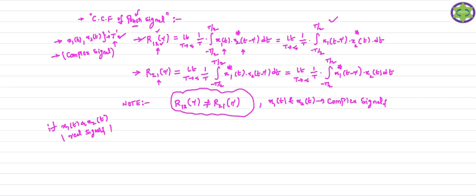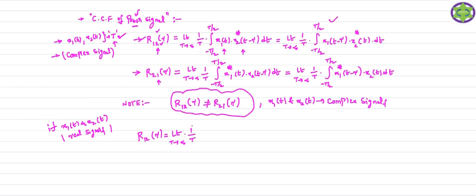In the first case, I considered the signals are complex signals. Whenever the signals are complex, we use the conjugate. So if the signals are not complex, no need to use the conjugate. So this is R12 of tau. How can we write R12 of tau? So this is the cross correlation function of the power signals.